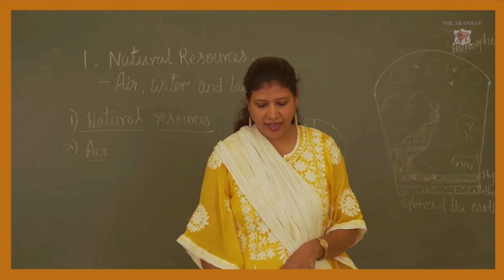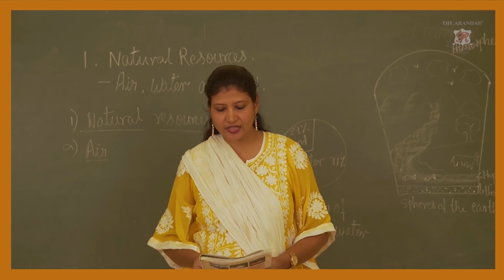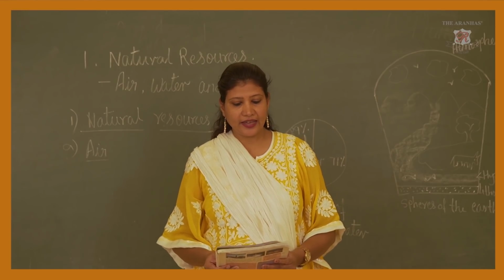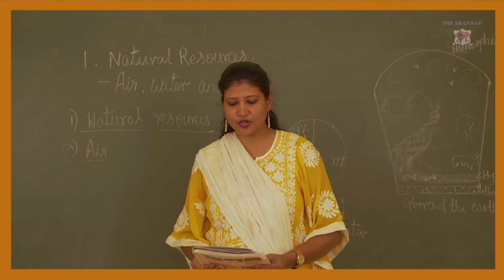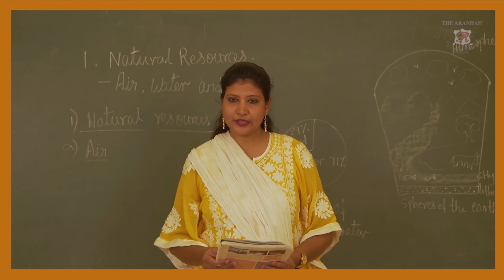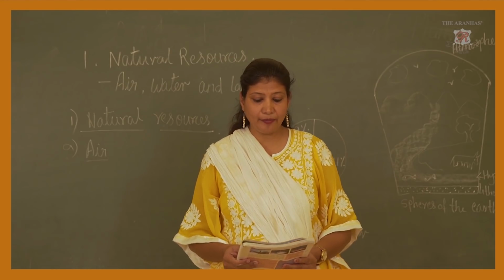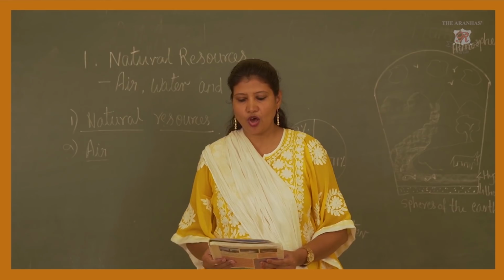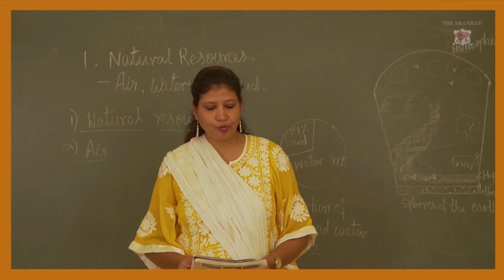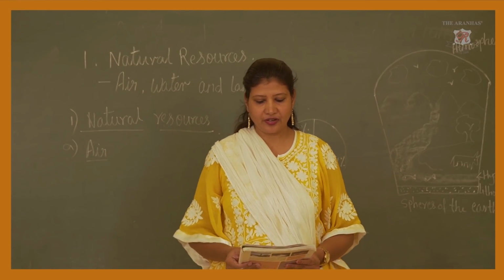Air contains nitrogen, oxygen, carbon dioxide, inert gases, nitrogen dioxide, sulfur dioxide, water vapor and dust particles. The troposphere contains about 80% of the total mass of gases in the air, while this proportion is about 19% in the stratosphere.